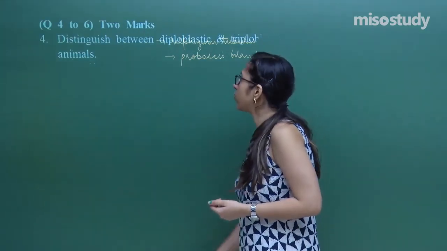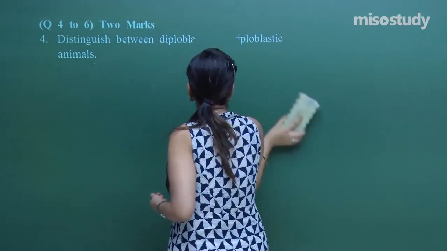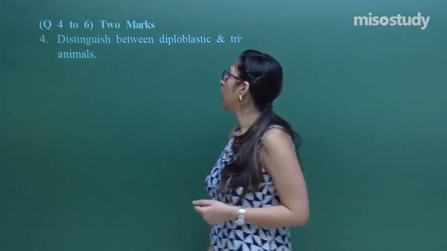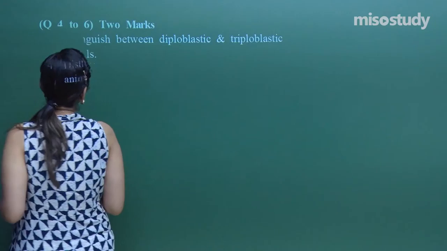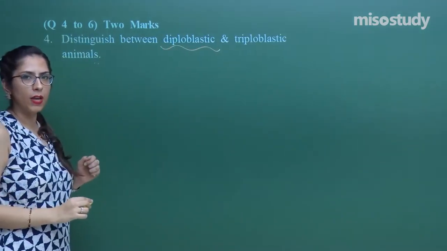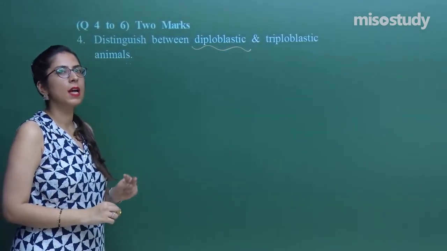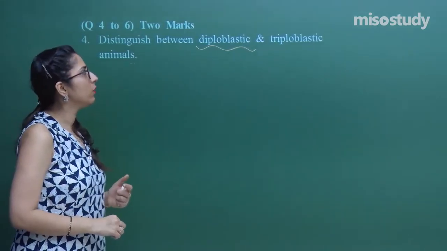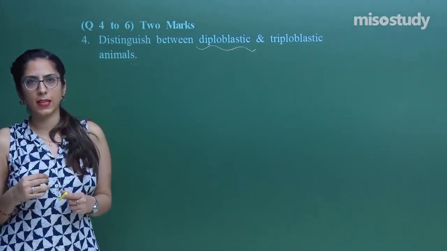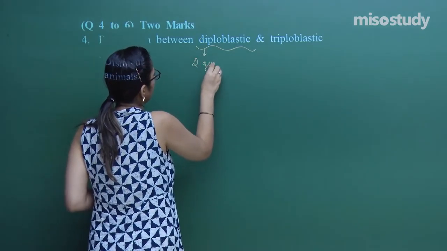Now, let us move on to the next question, question number 6. This is a 2-mark question, so you have to attempt it wisely along with certain examples. Distinguish between diploblastic and triploblastic. Diploblastic, as the name indicates, are those group of organisms which have 2 germ layers present. In this, the ectoderm is present and the endoderm is present. Triploblastic are those group of organisms in which 3 germ layers are present.